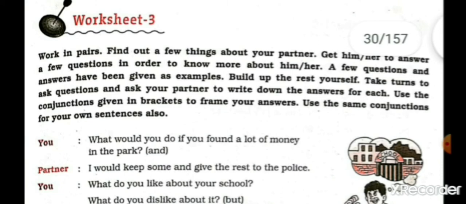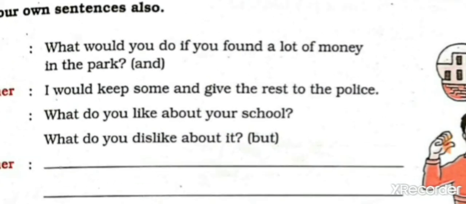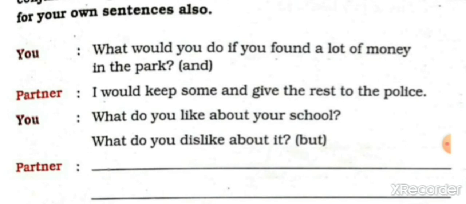See here, students, first one. What would you do, students, if you found a lot of money in the park? And the conjunction is given here in the bracket: and. Now, what does the partner say? I would keep some and give the rest to the police. So, and is the sentence linker here, joining these two clauses.